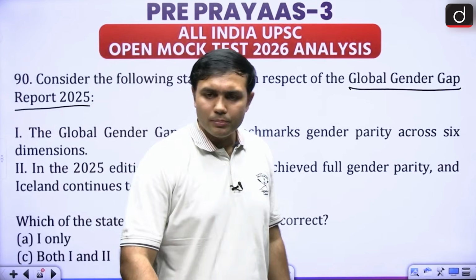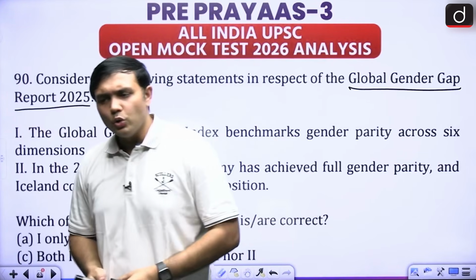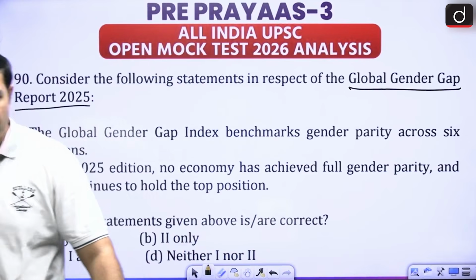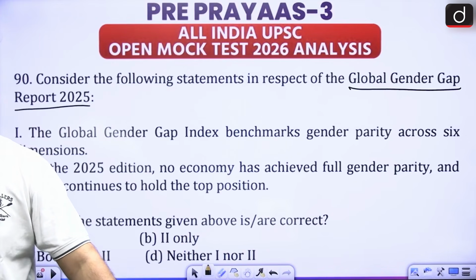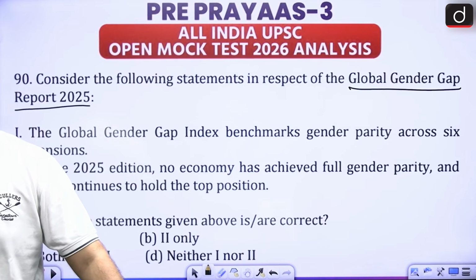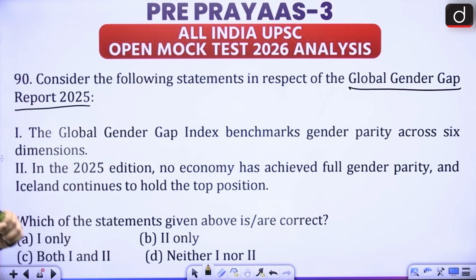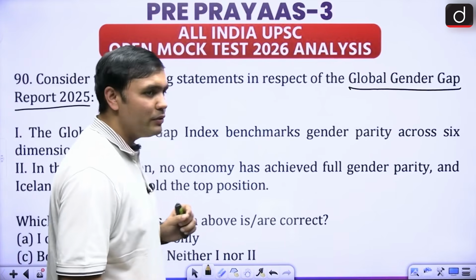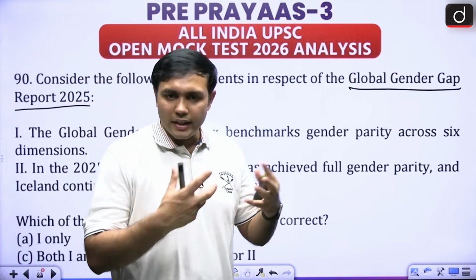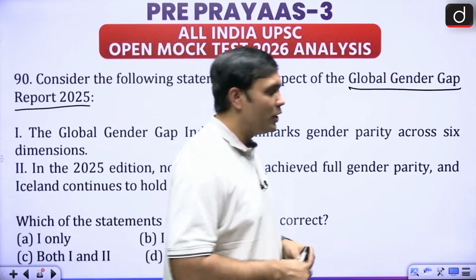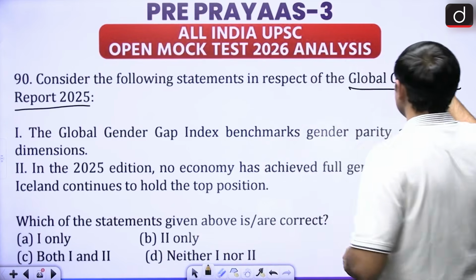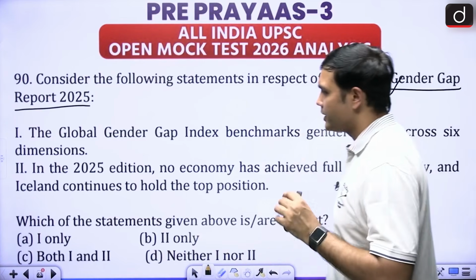In this regard, the basic aspect is, first of all, who is publishing this particular global gender gap report? Can anyone tell me in the comment section? Anna, which institution is publishing the global gender gap report? Is it the World Economic Forum? Is it the IMF? Is it any other institution? First you must have a basic understanding about that.